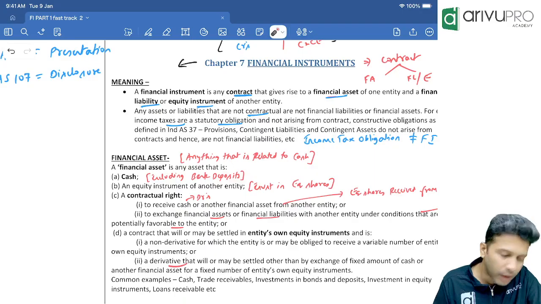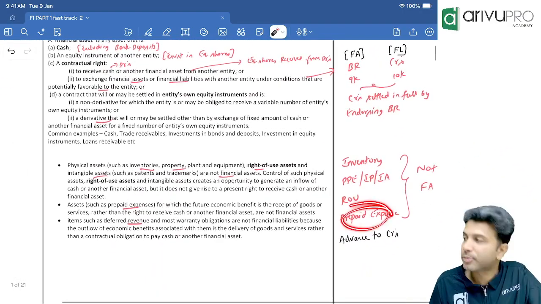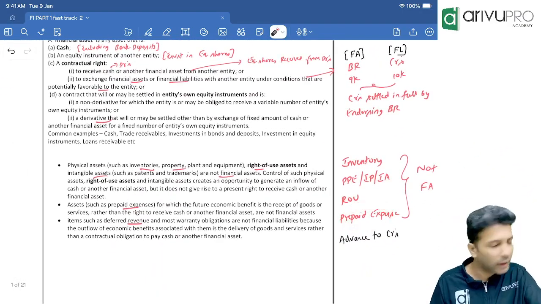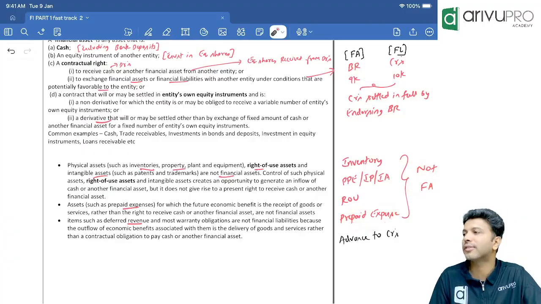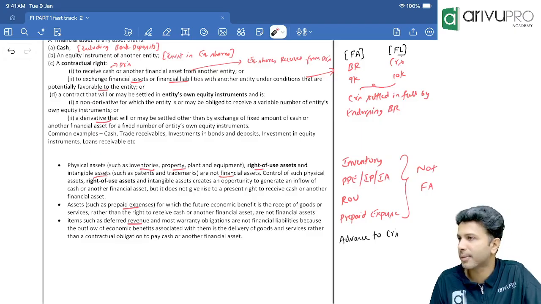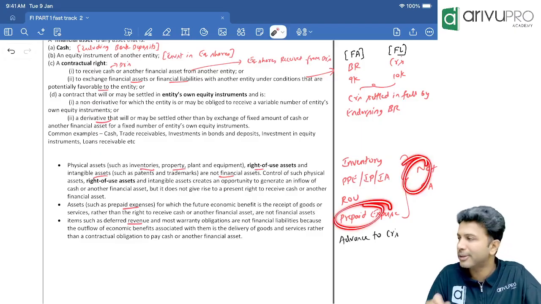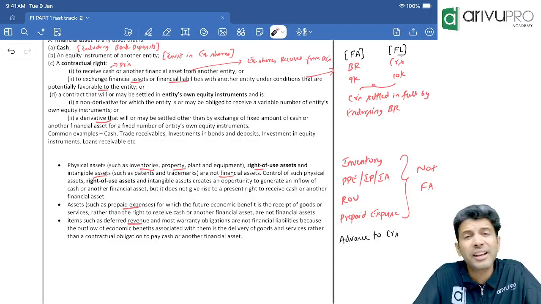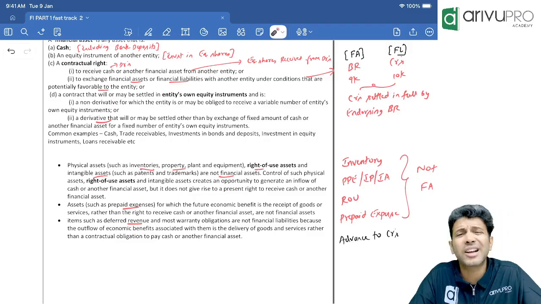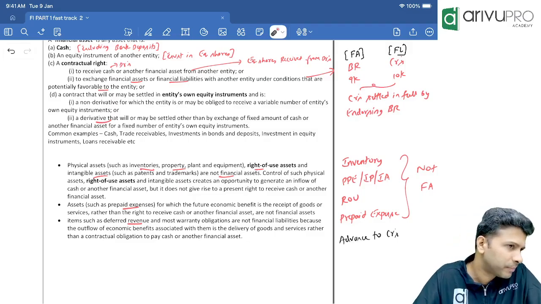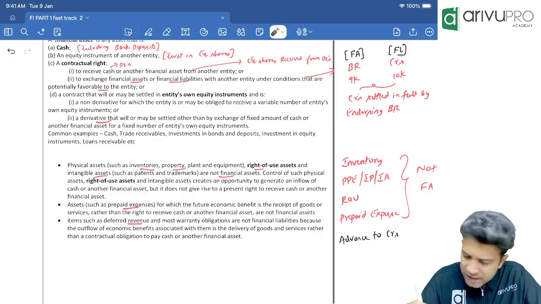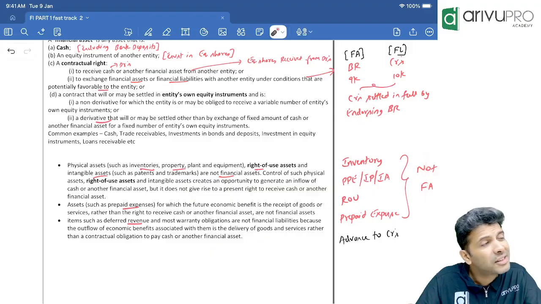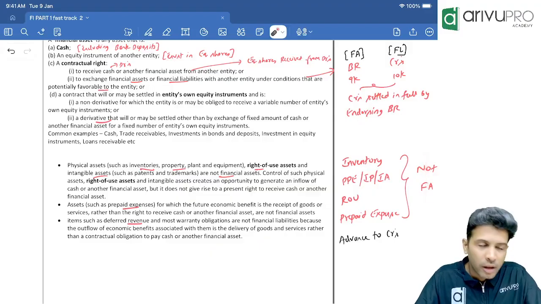Understood, everybody? Next, prepaid expense. Is prepaid expense a financial asset? No, I'll only tell the answer. Prepaid expense is not a financial asset. You give me the justification. Why is prepaid expense not a financial asset? Prepaid salary. I paid some salary to my employee, next month's salary I paid this month only. So it's a prepaid expense. It's an asset. But is it a financial asset? No. Why?